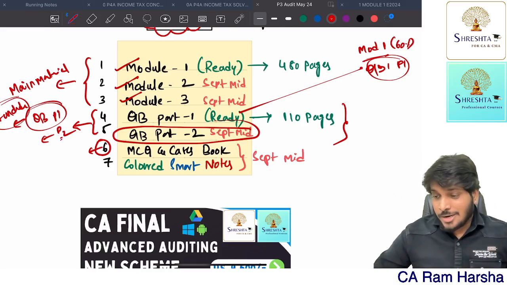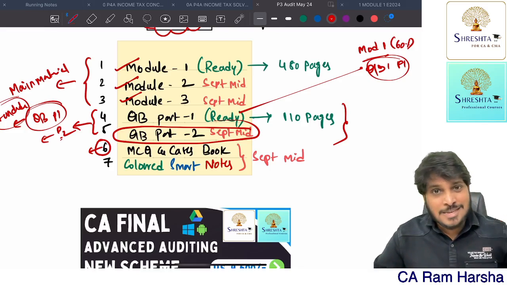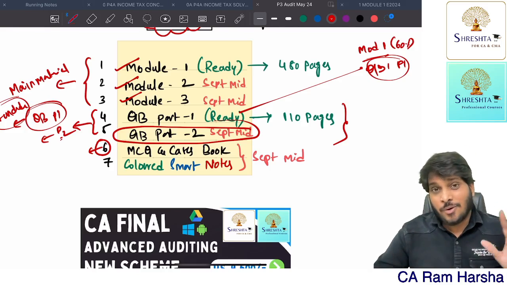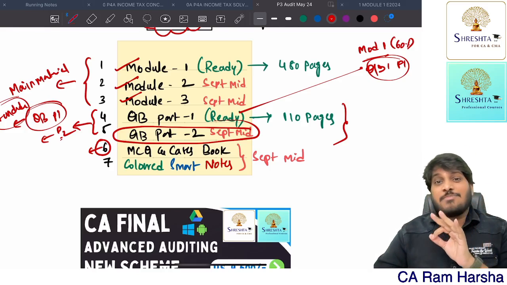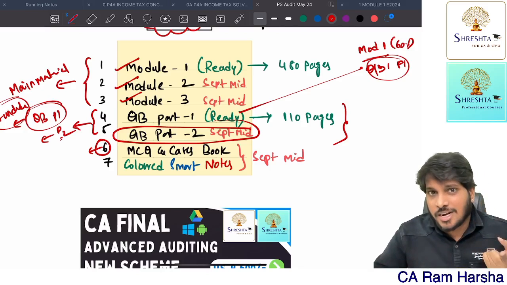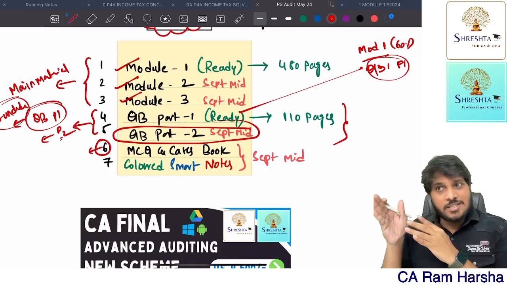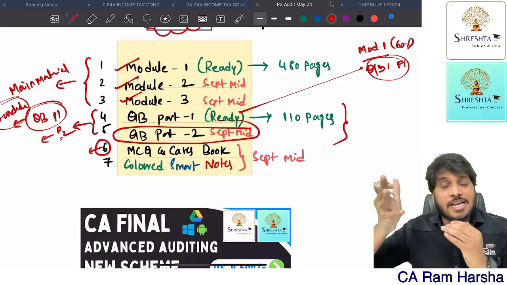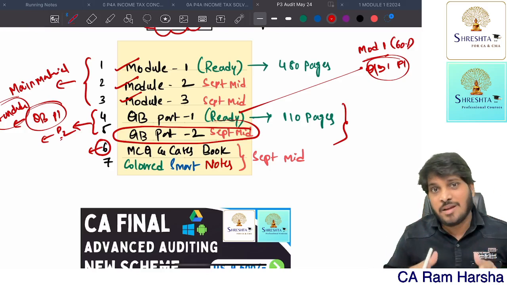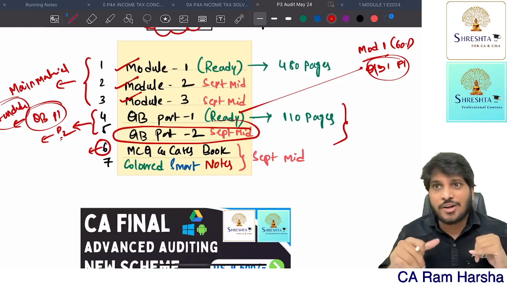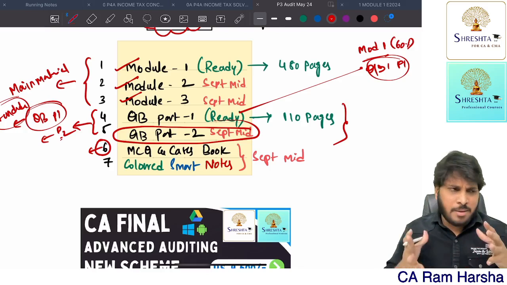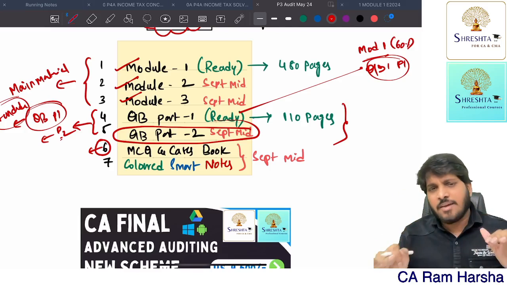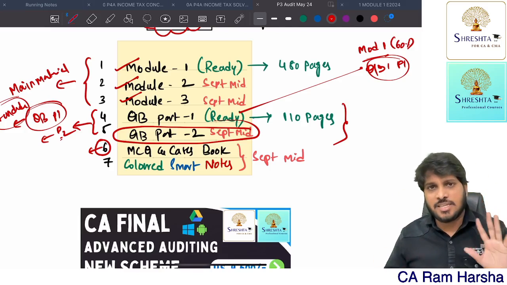Now, don't think audit became easy just because some chapters were removed. Many standards which were there in pronouncements, in-depth content of those has been added in the new scheme. Whatever content was earlier in pronouncements, which we generally don't read, has been taken and added in the main material. So you cannot think audit became easy. Maybe I can say it has not become tough or easy. It is the same old standard.